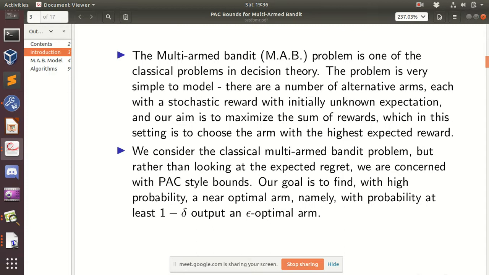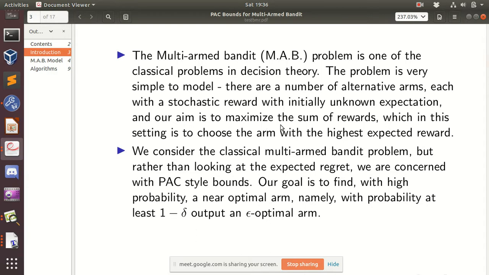Every coin, like arms and coins, I'll be using interchangeably. Every coin will have some expected mean, and we obviously don't know anything about the mean. The main multi-arm bandit problem deals with maximizing the sum of rewards.